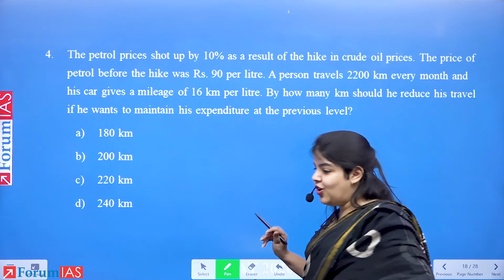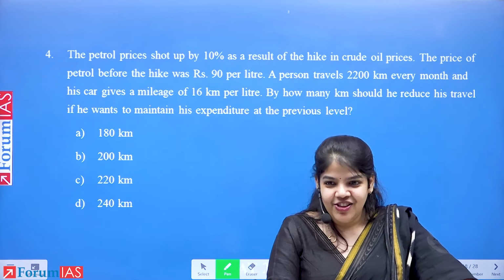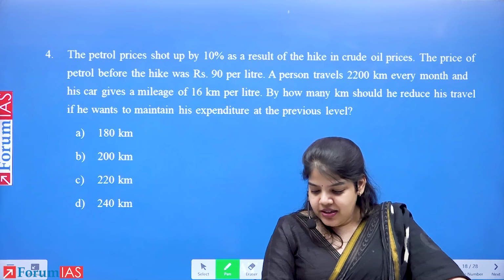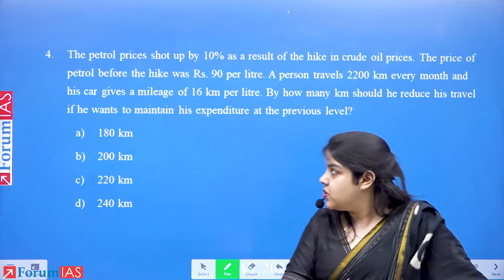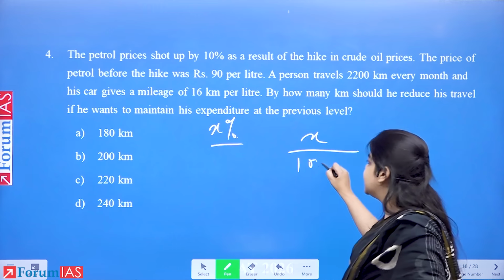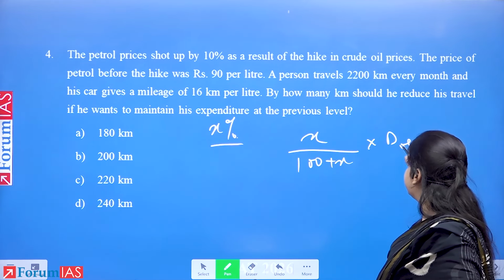First was a long method, but it ensures that there is no mistake happening. थोड़ा time लगेगा, but अगर और questions नहीं हो रहे हैं, तो then this is how we solve. Yes. So third way of solving it, we say that the price increased by X%. So the distance will reduce by X upon 100 plus X into distance old.